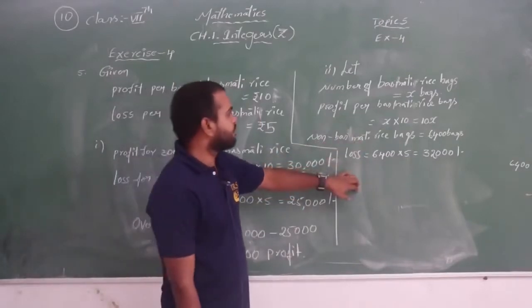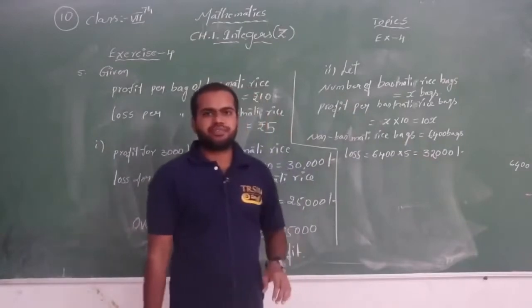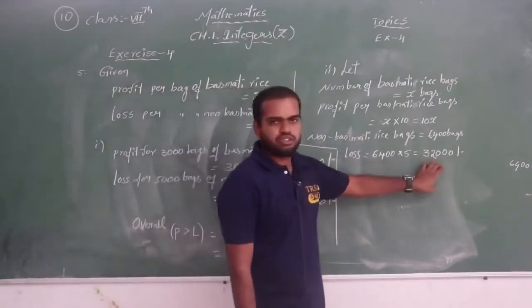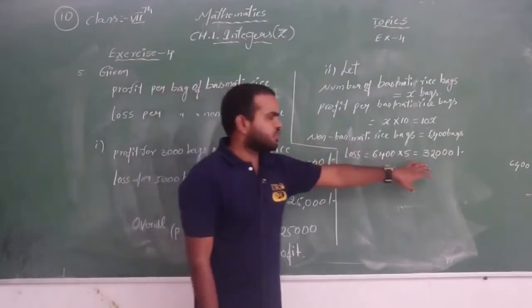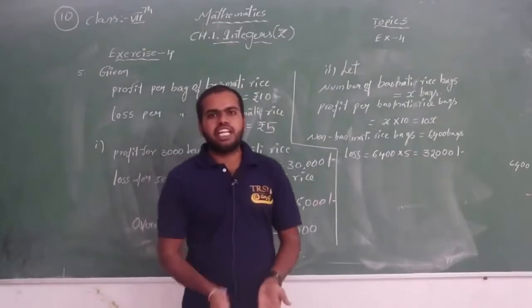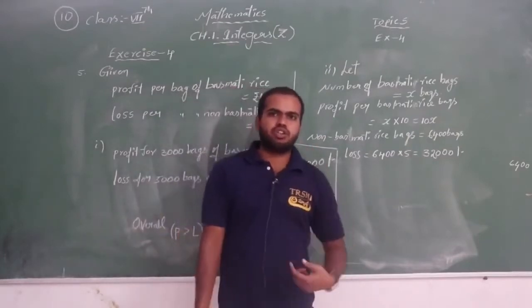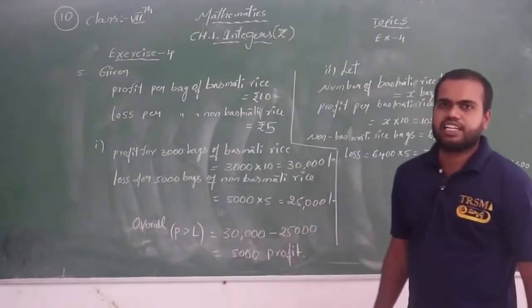He has to earn the profit, how much should he earn? 32,000 only. The loss he got is 32,000, so the profit also should be 32,000 only. Then what will happen? Then he will not get any profit and any loss, because our question is saying he will not get any profit and he will not get any loss.